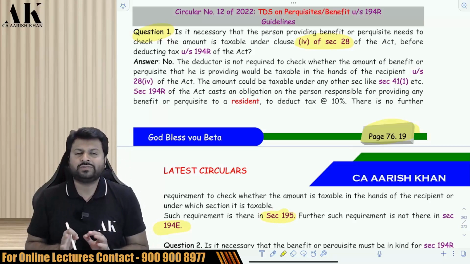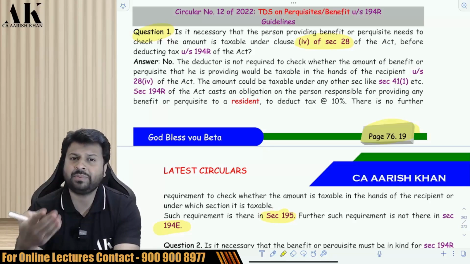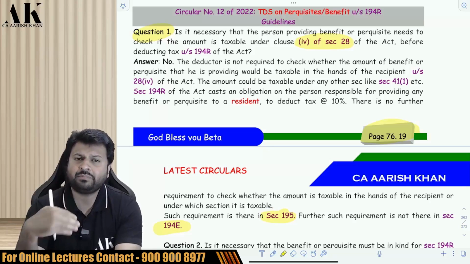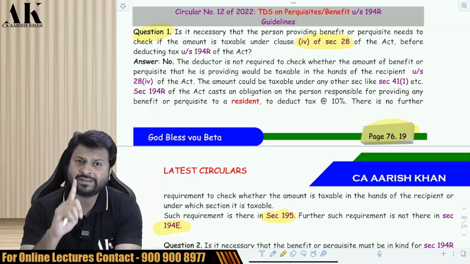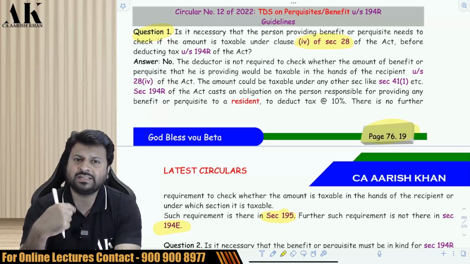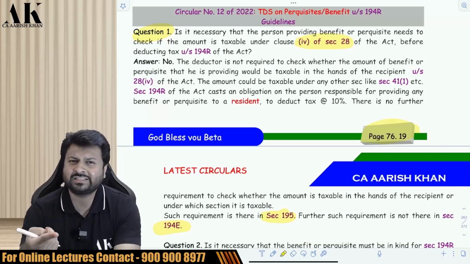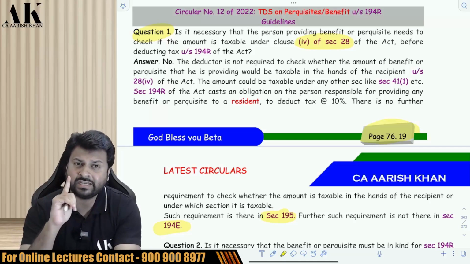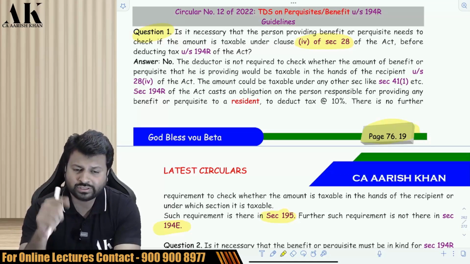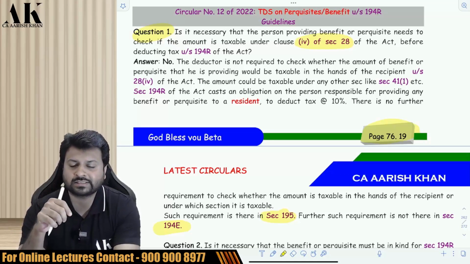Therefore, the moral of the story is very simple. When you make a payment, when you give a kind of benefit or perquisite to the other person, you are supposed to deduct TDS irrespective of whether the other person's income is chargeable to tax under 28(4) or under 41(1) or whether it is chargeable or not chargeable. You have to deduct TDS irrespective of all these facts. Okay, so this is what this first question is all about. Just go through it once.